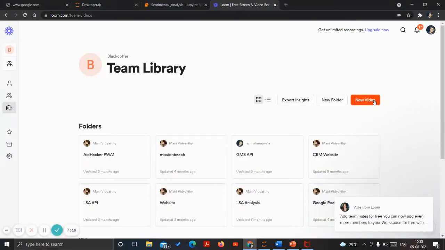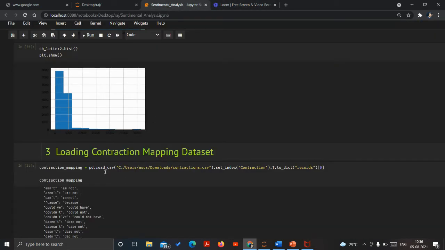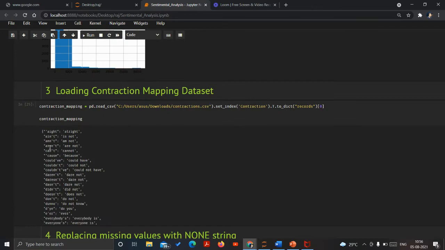Okay, it stopped. Fine, it's working for me. So this is the graph plots. Yes.